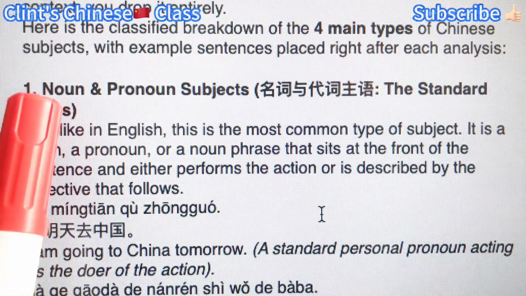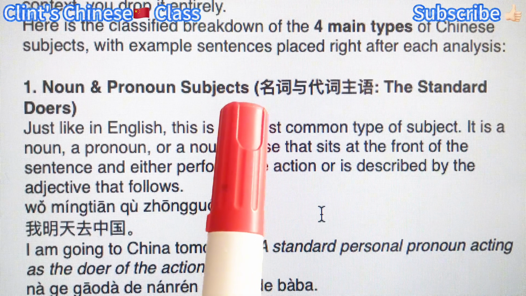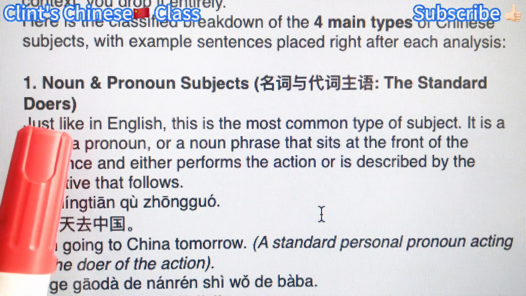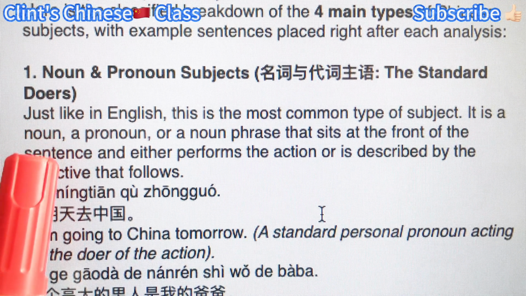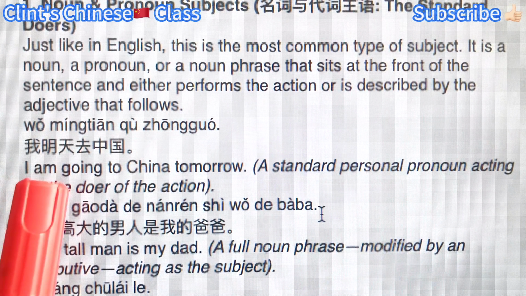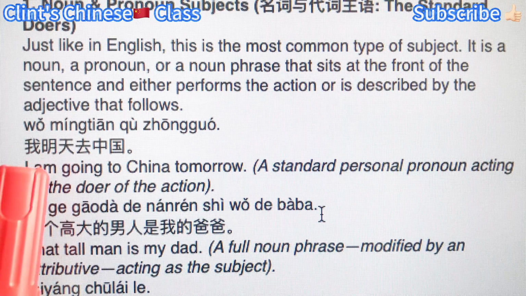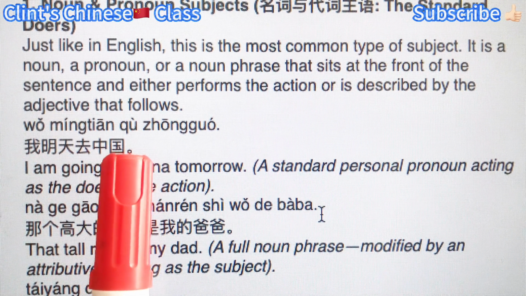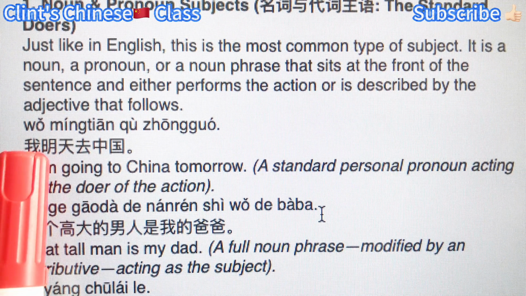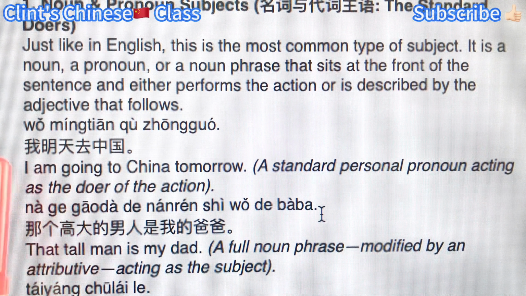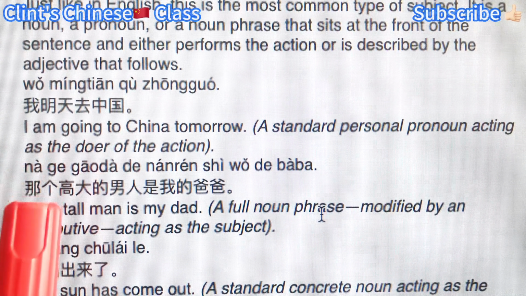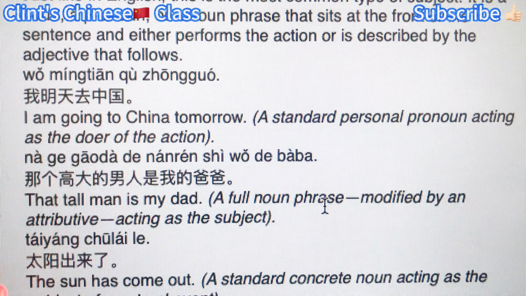The first type, noun and pronoun subjects. Yeah, this is exactly the same as English. So the standard: somebody, right, does something. It can be a noun, pronoun, or noun phrase. So let's take a look. I am going to China tomorrow. 我明天去中国. Can you identify the subject? 我, which is a personal pronoun, right? So in English, it's the same. I, personal pronoun, plus time, plus do something.